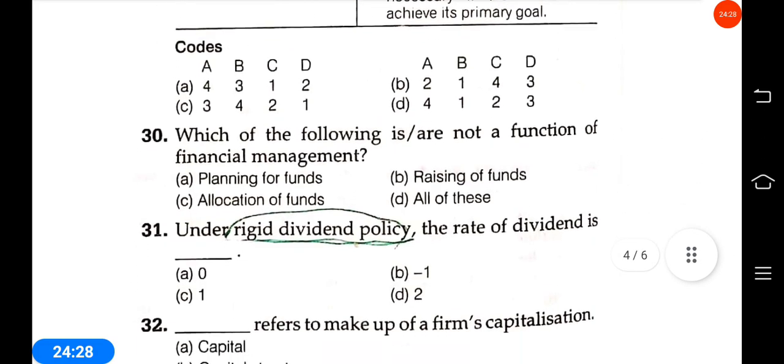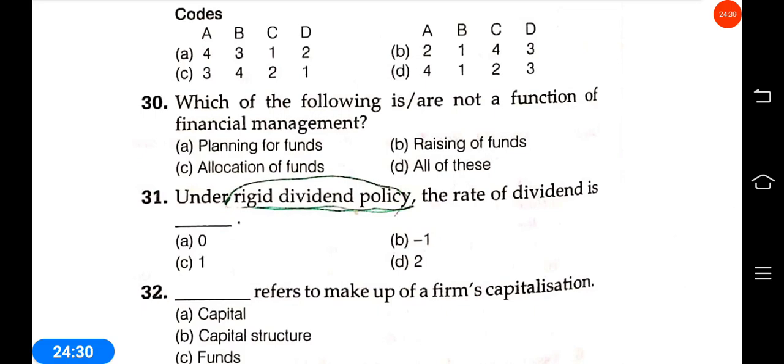Okay. Next question: which of the following is not a function of financial management? Planning of funds, allocation of funds, raising of funds, all of these. Answer D, all of these.